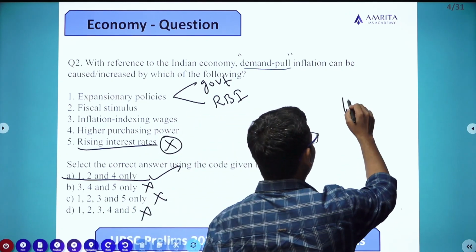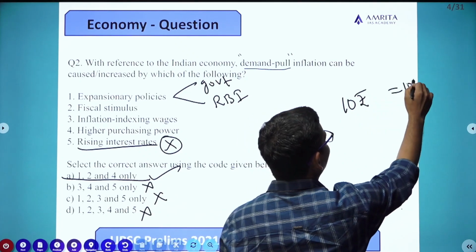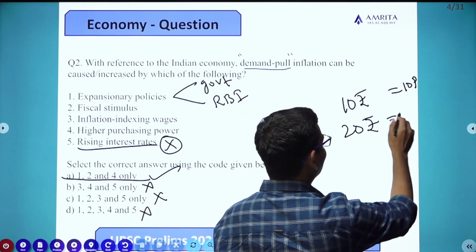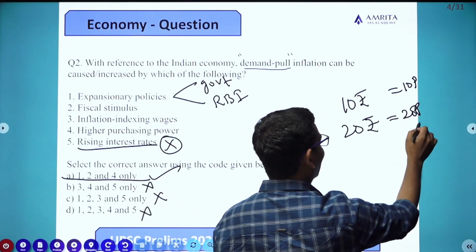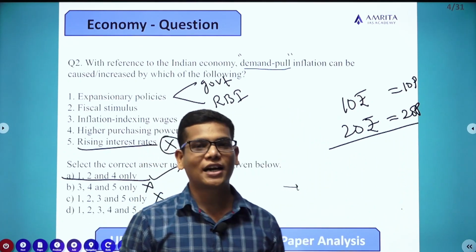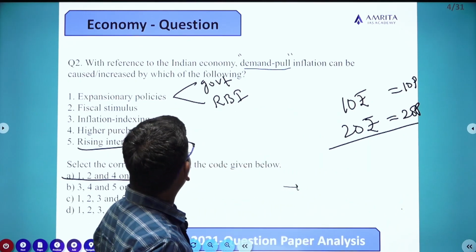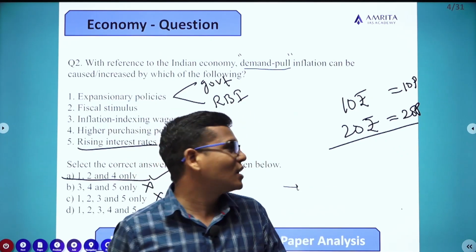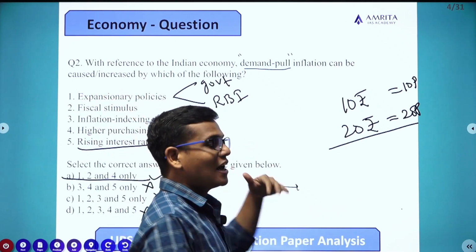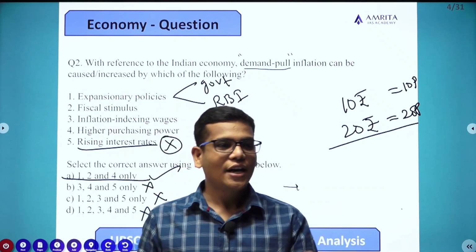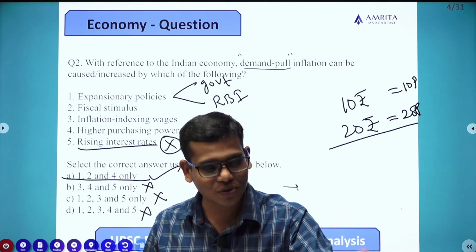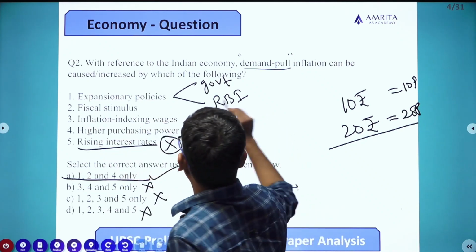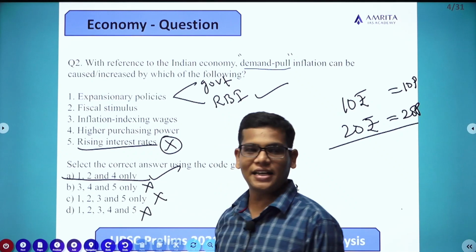Just assume there are 10 rupees in the economy and 10 products. Now I am pumping another extra 10 rupees into the economy, and that extra 10 rupees is able to produce another extra 10 products, so it may not create inflation. But you cannot say that expansionary policy always leads to an equivalent amount of production. Anyhow, expansionary policy will pump more money into the economy. Even if you pump it, there is a delay before that money is utilized for productive purposes. So expansionary policy creates demand pull inflation in the economy.